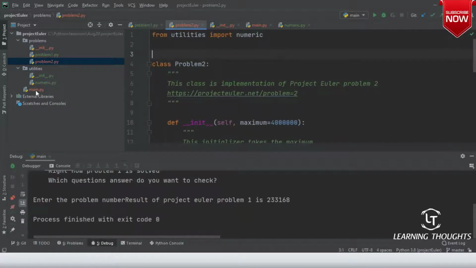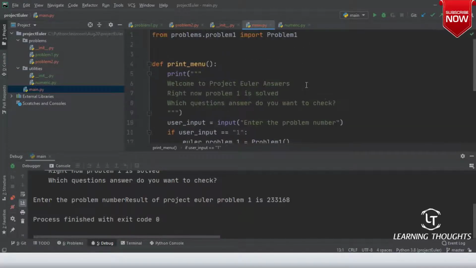Now I'll go to main.py, and right now problem 1 is solved. Problem 1, comma, problem 2 is solved.